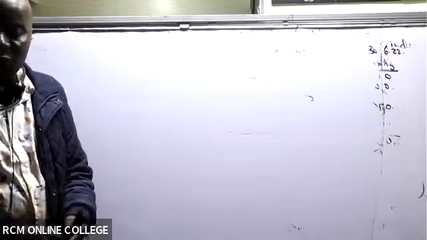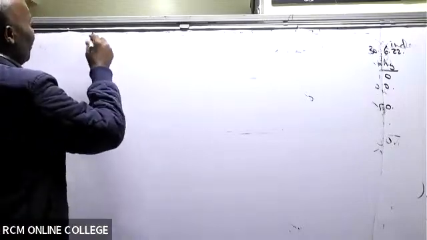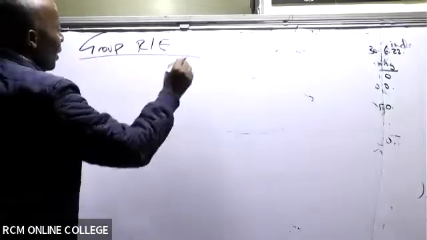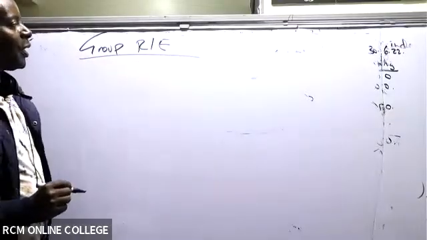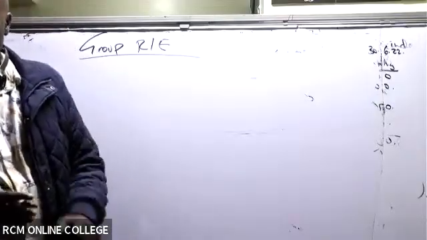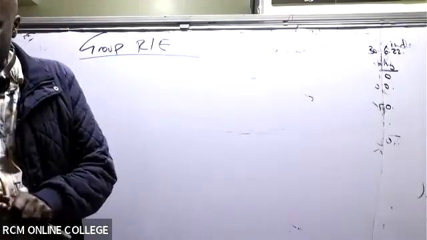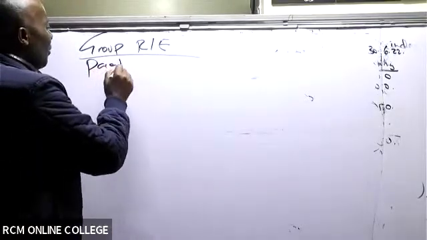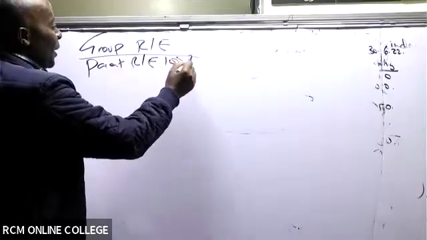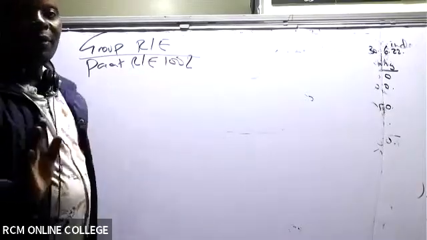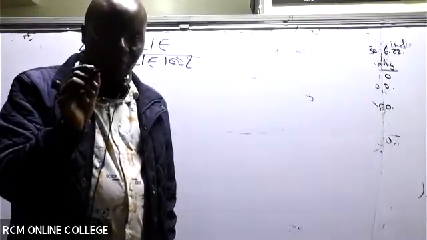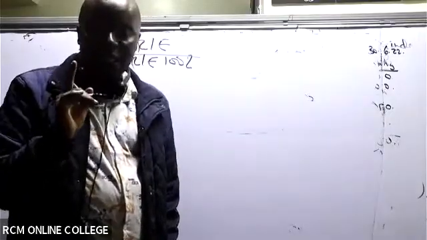So retained earnings, what do we have here? We start with group retained earnings. I don't like doing it at all because it's just a waste of time. So we have the parent's retained earnings. Are you able to see the parent's retained earnings? Remember this one, you take 100%, the way it is, from the balance sheet of P. Are you able to see the retained earnings the way it is at reporting?